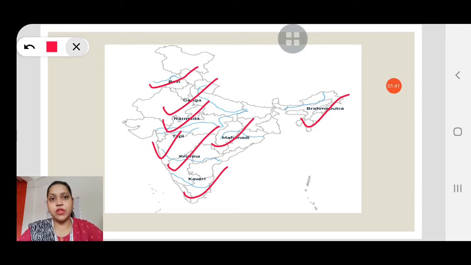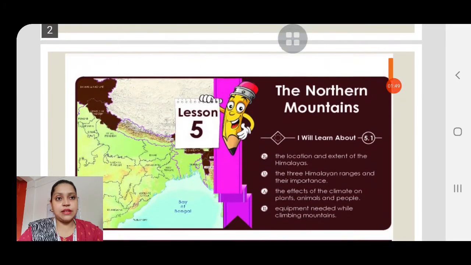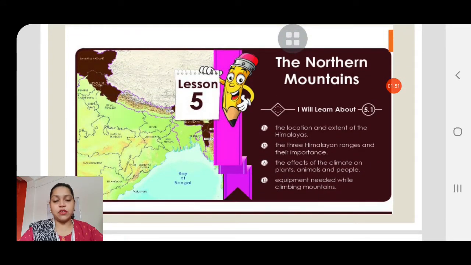So shall we begin with our new lesson, which is Northern Mountains. Now children, all of you take out in your textbook lesson number 5, Northern Mountains. When I tell you about Northern Mountains, what do you understand? Northern Mountains means the mountains which are towards the north of India. The other name of these mountains is the Himalayan mountains. The northern mountains are the Himalayas.